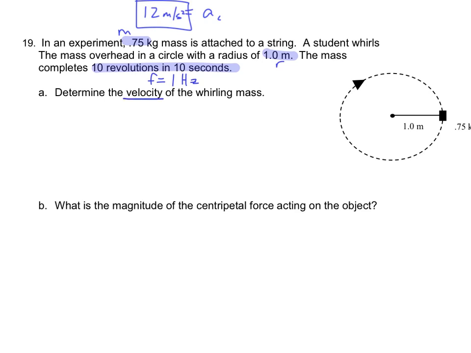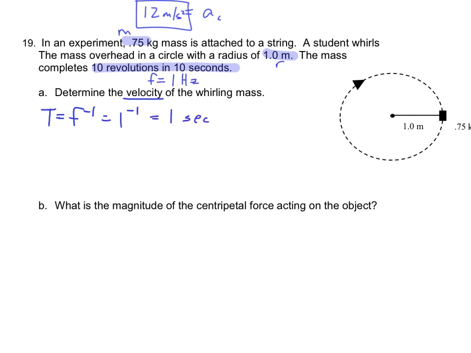I've got the mass, the radius, and the frequency. If I know the frequency, I know the period, because they are inverses of each other. If the frequency is 1, then the period is the inverse of 1, which is 1.